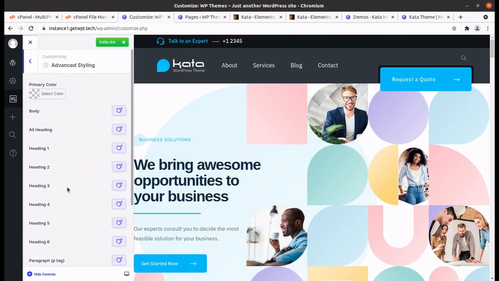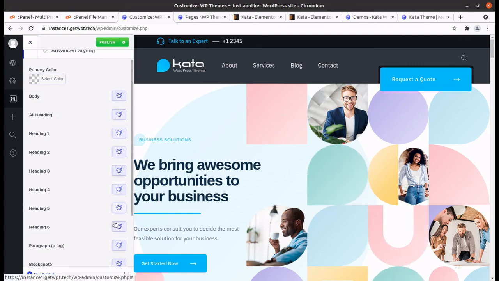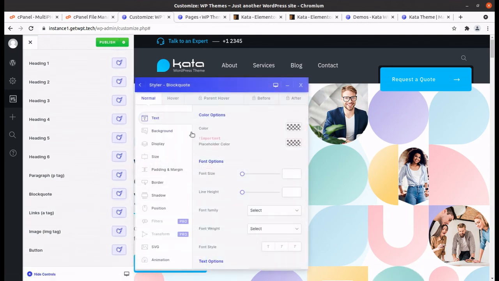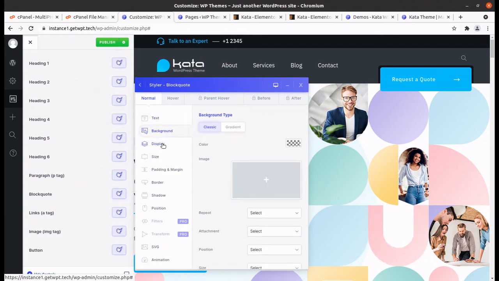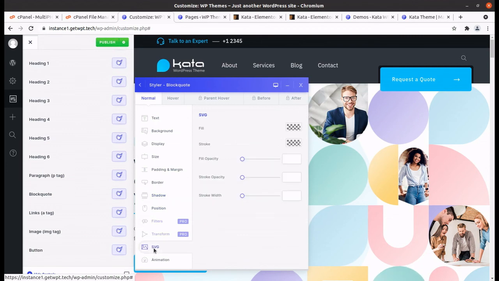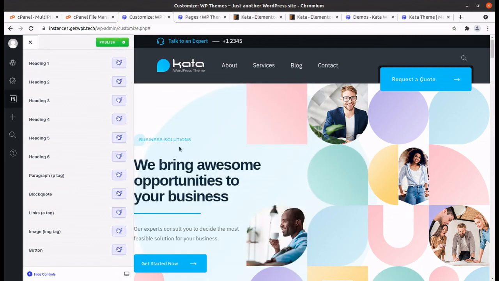Advanced styling, okay, so you can change each and everything in the advanced styling. Like if you want to change the header and the block quote, I'm simply clicking on any, so you can choose the color. It is a wonderful interface to have control on your website, so you can choose everything: text, background, display, size and everything. All is in your own control, the styling, the designing, the colors and the fonts. This is a great thing.